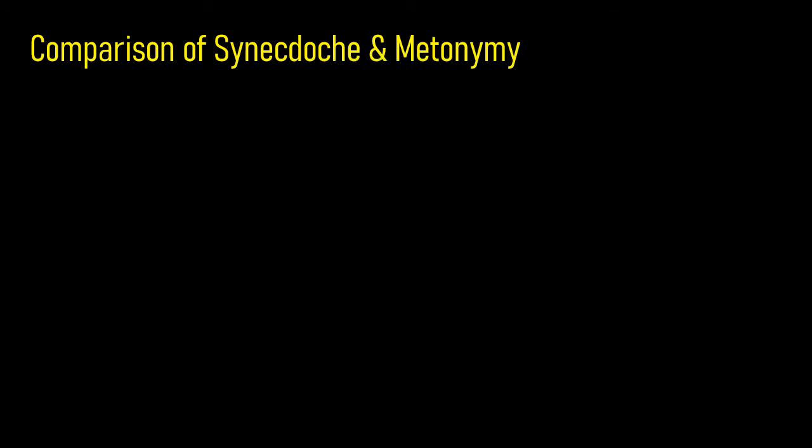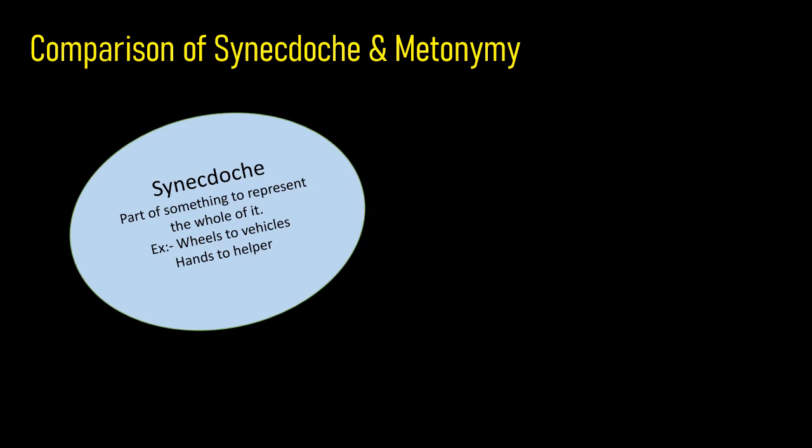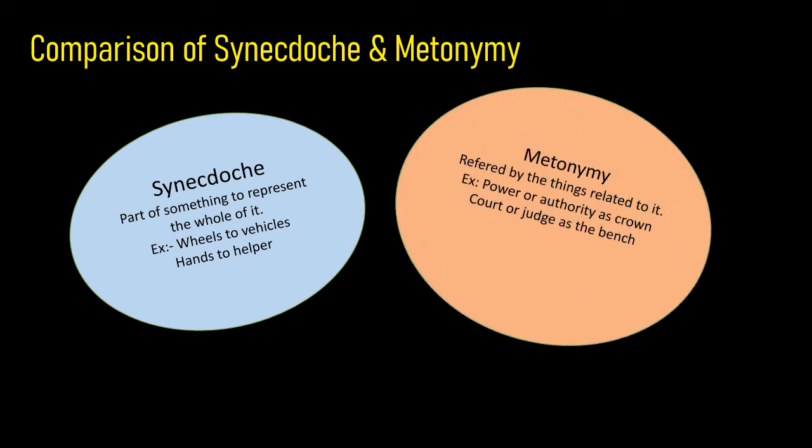Now let us compare synecdoche with metonymy, since both are somewhat similar. Synecdoche is a part representing the whole, that is wheels for vehicle, hands for helper. Metonymy is referred to by related things: crown for power, bench for court or judge.